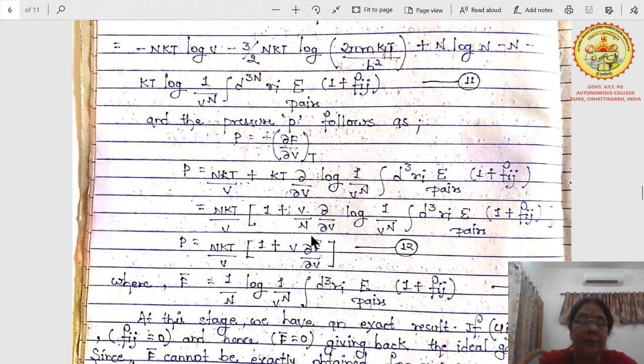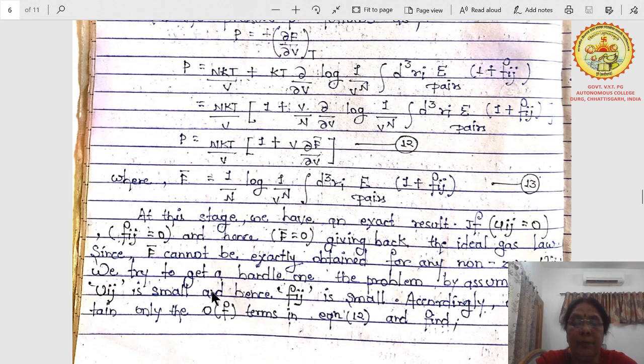We have introduced the term F bar. This F bar is nothing but whatever is in this integrand, these terms we have kept: 1/n log of 1/V^n ∫dq, summation of pairs, 1 plus fij. This term is substituted in F bar.